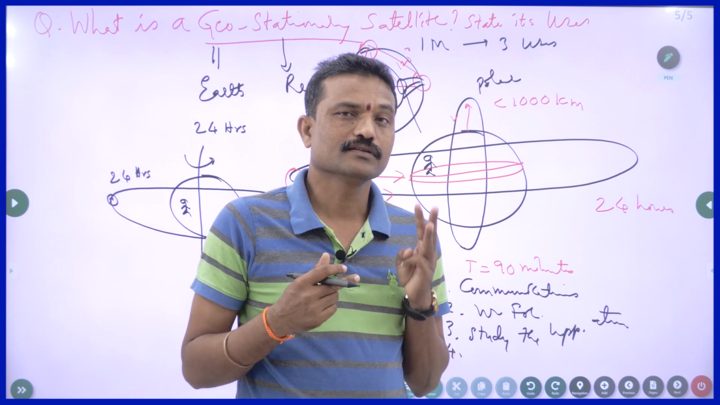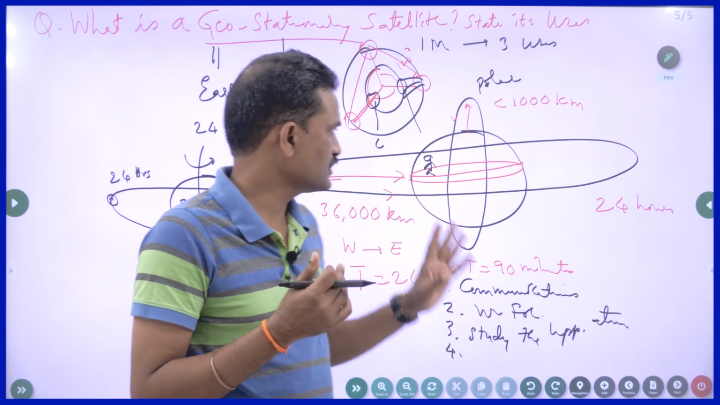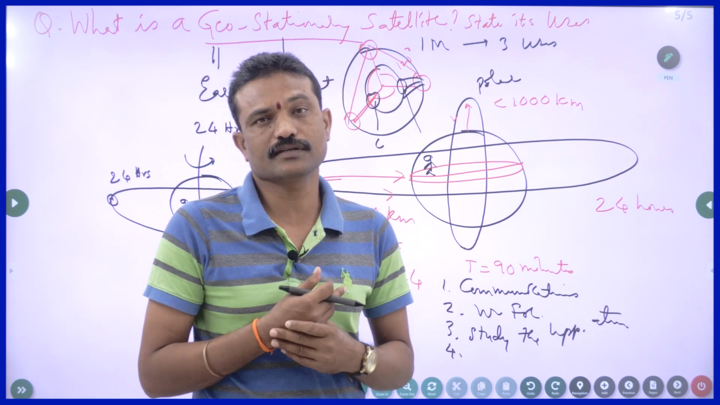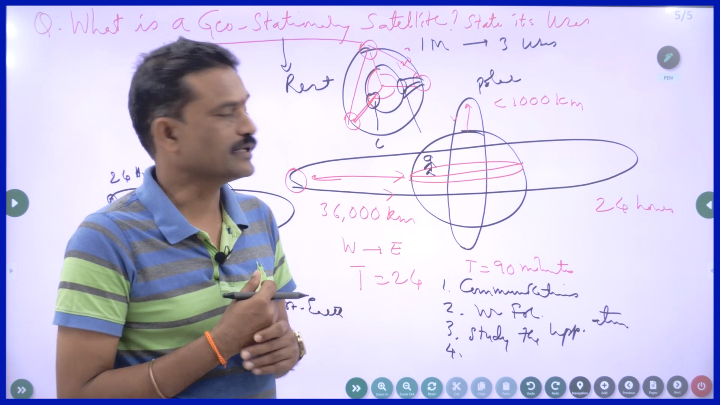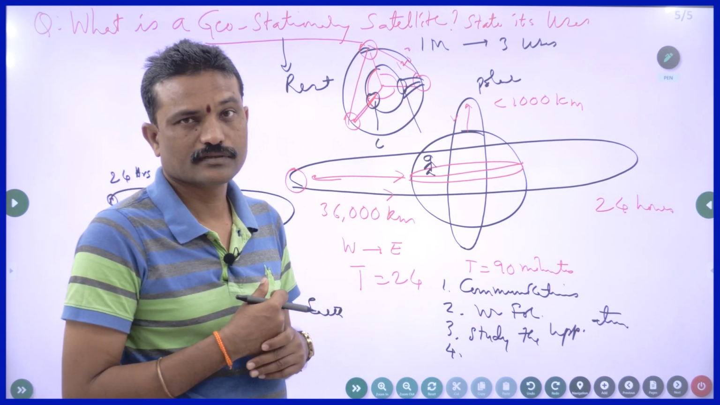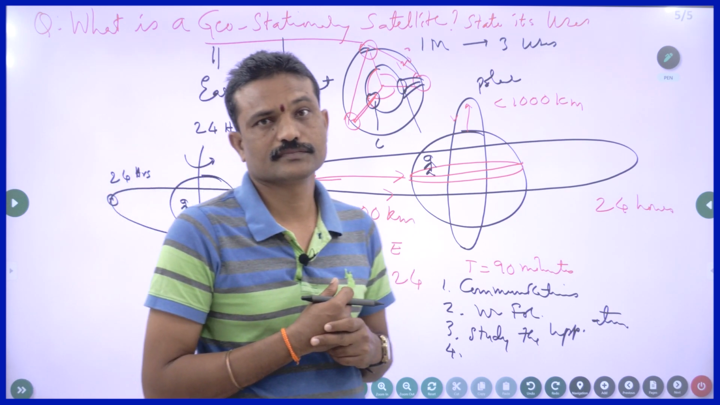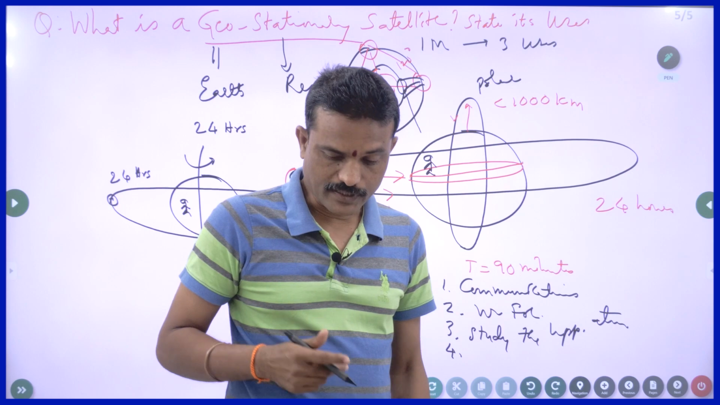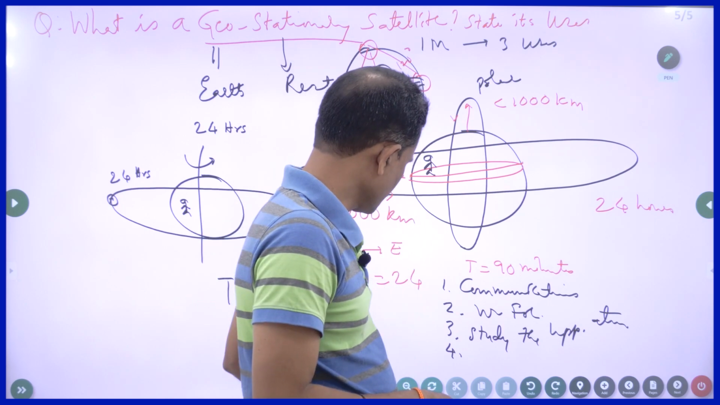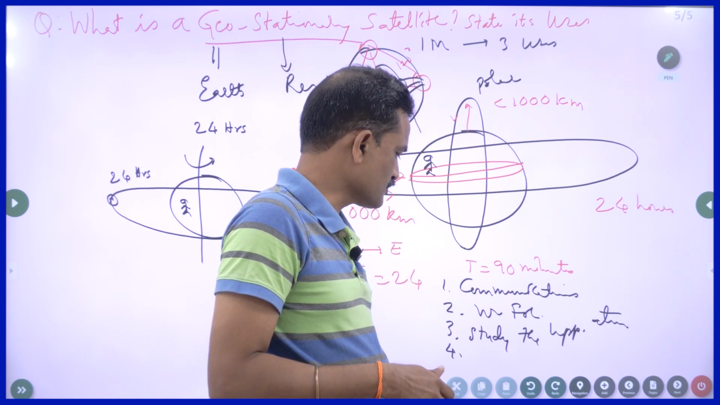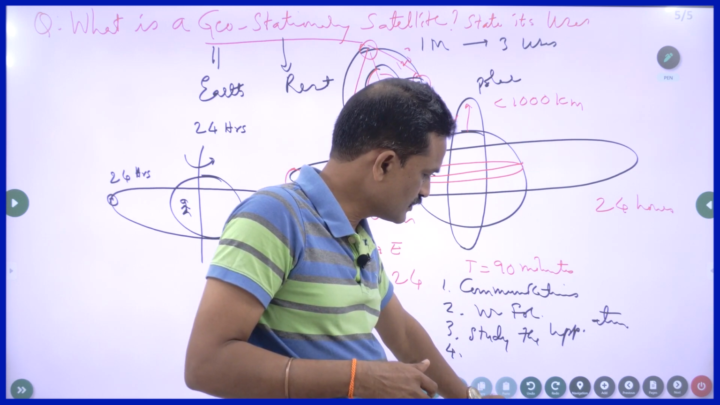So these are the 3 important questions. In the geostationary satellite, no derivation is there. So anybody can write. By writing some descriptive points, you will get 4 marks. So these are the 3 important questions. I hope you understood these 3 questions, and I hope you will get 8 marks